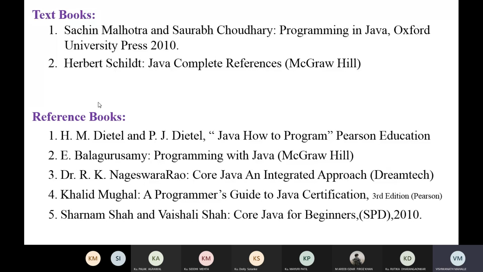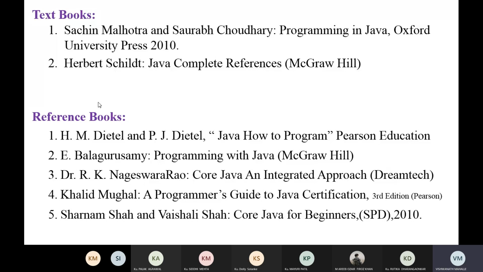Okay. So of the first 2 textbooks, Sachin Malhotra and Saurabh Choudhary, and Herbert Schildt, this Herbert Schildt is a complete reference, a very big book and a very good book. Okay. So everything is covered in Herbert Schildt, but it is very difficult to read the complete book and understand the complete concept from it, because very detailed concepts are explained in it. So the Sachin Malhotra and Saurabh Choudhary book is according to your syllabus.